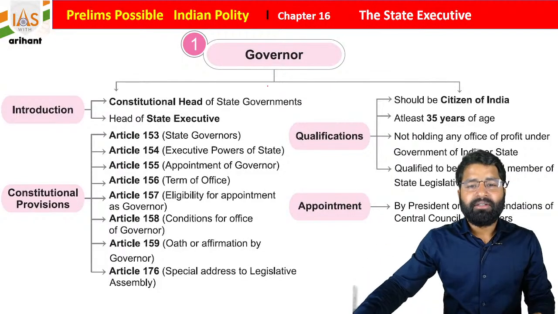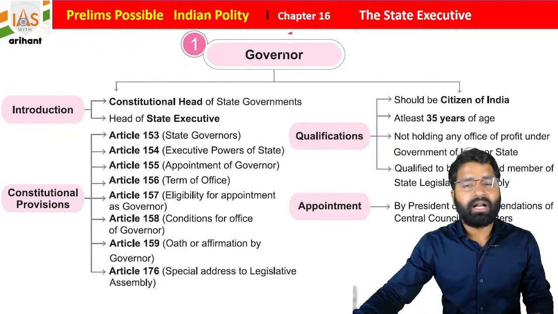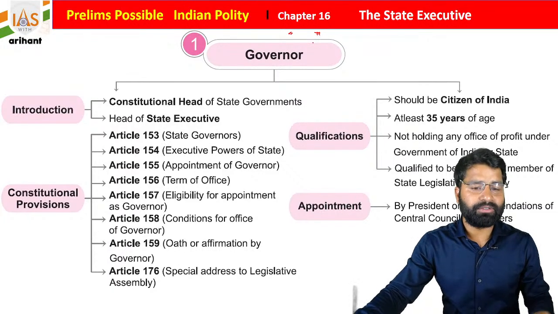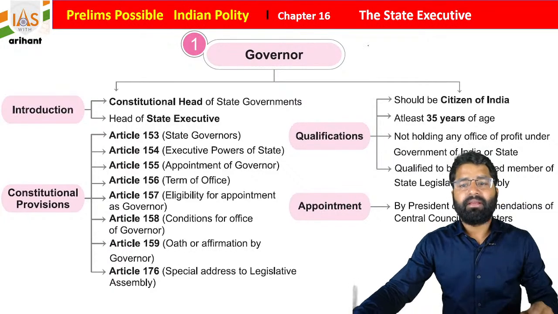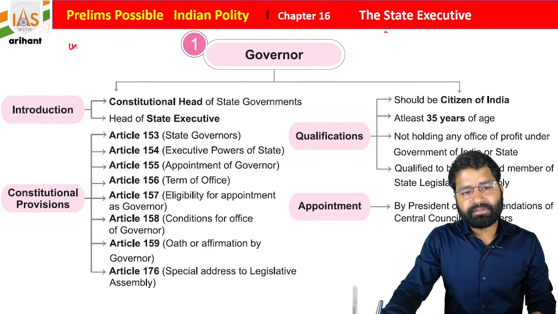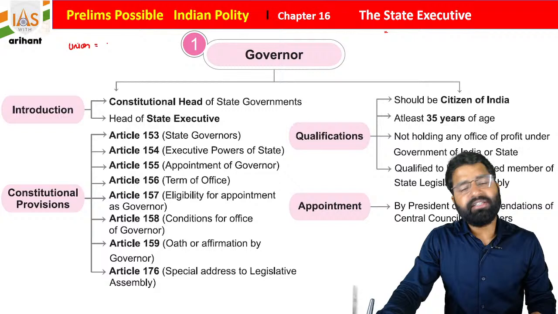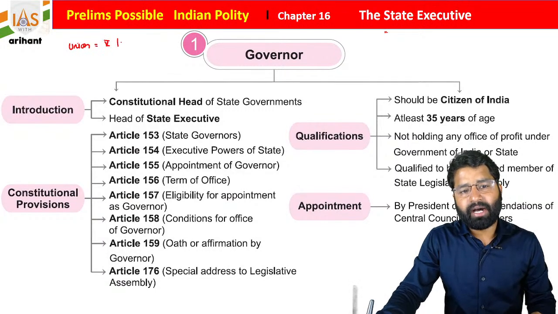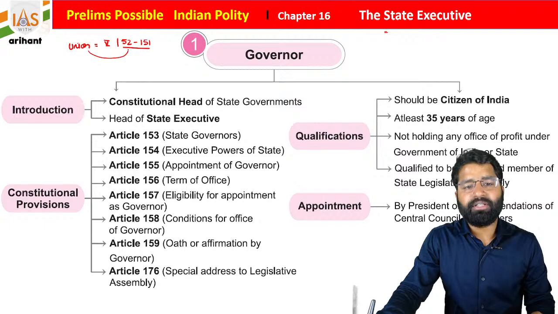Okay everyone, today we are going to start with the state executive, and this is chapter number 16 of this book, students. Here we are going to discuss the state executive. We already discussed the union. The union is mentioned under Part 5 of the Indian Constitution, with articles from 52 to 151. This range is basically for the union.